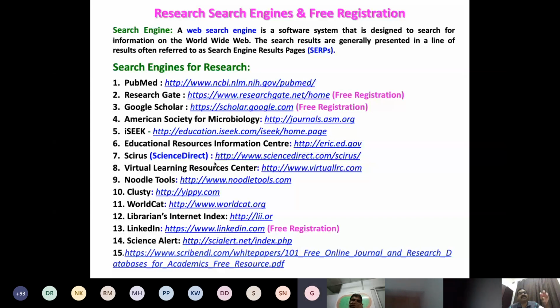For example, journal A published articles in the previous years, 2019 and 2018, correct? So they take the number of publications, and they check the citations of these both issues. How many times the papers published in 2020 cited the same journal's articles published in the previous two years, correct? According to the calculation, they will give the impact factor.